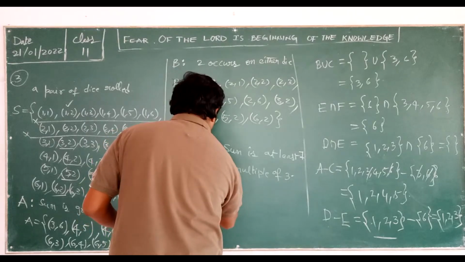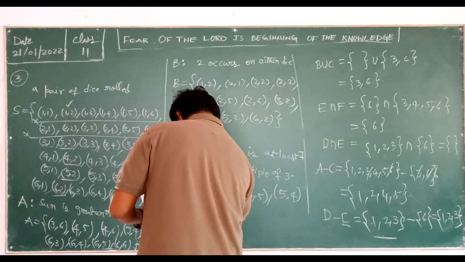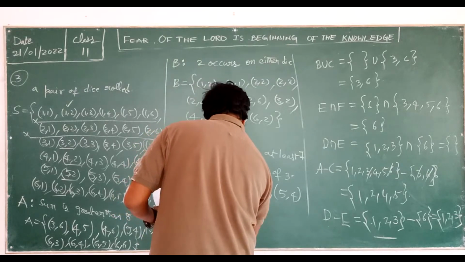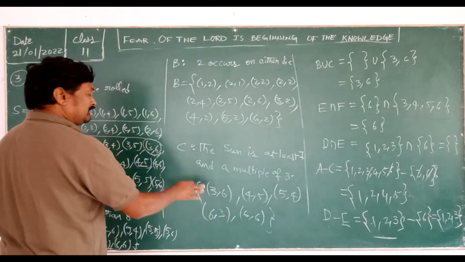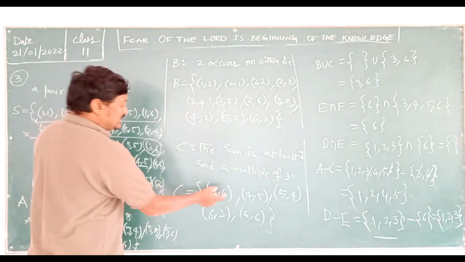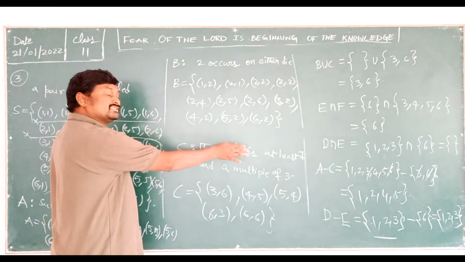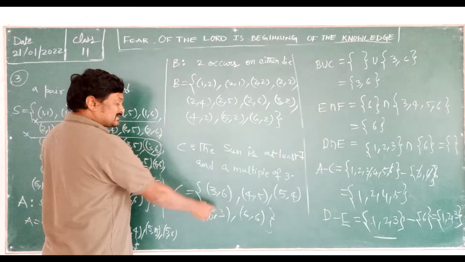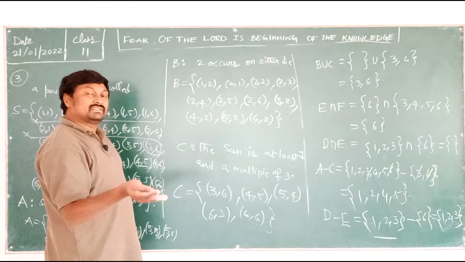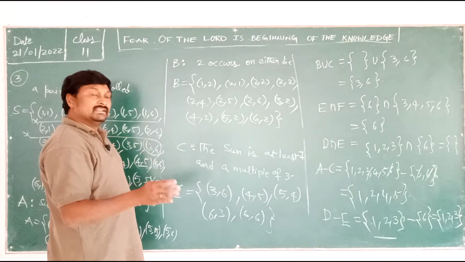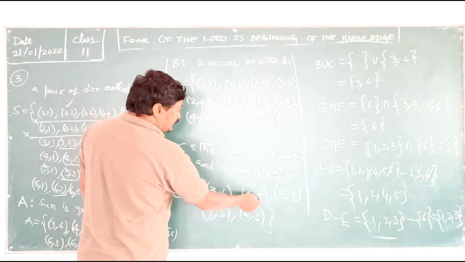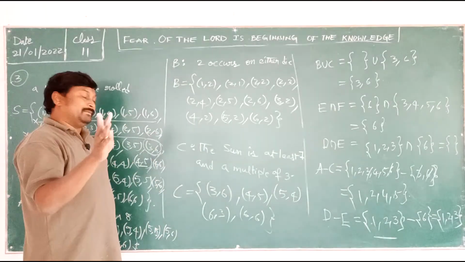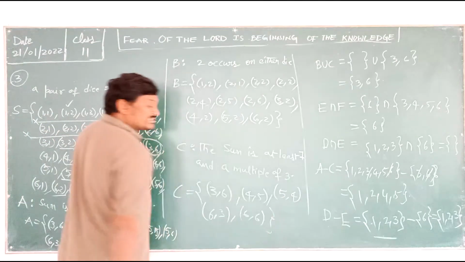3 comma 6 you can check, and then 6 comma 3, last and final 6 comma 6. These are the elements possible. You can check carefully, the sum should be at least 7 and a multiple of 3. Now 3 plus 6 how much? 9. 9 is a multiple of 3. Let's move on to the next. 4 plus 5 is nothing but 9. Again 9 is a multiple of 3. Next 5 plus 4 is nothing but 9.